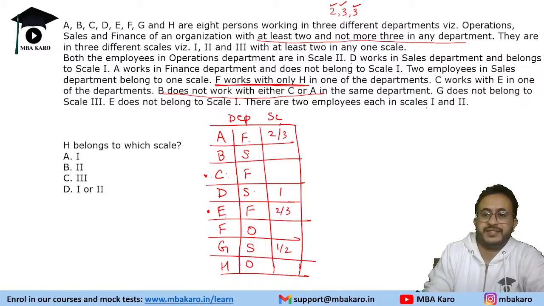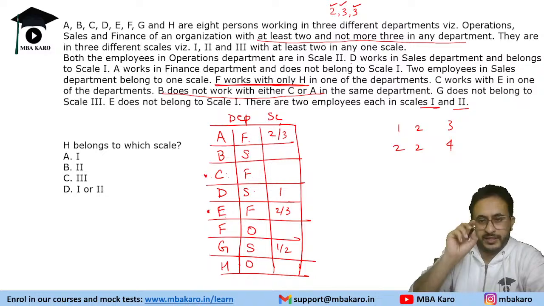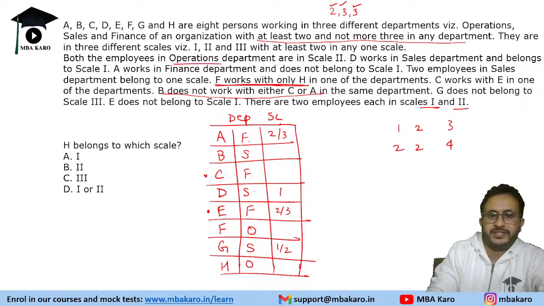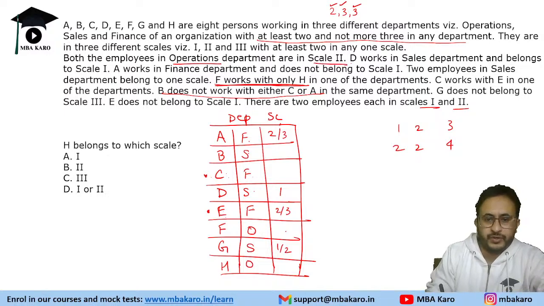There are two employees in scale 1 and 2. So 1 and 2, there are two employees. And scale 3, there are 4 employees. Okay. Now we will go back to the initial employees. Both the employees in operations department are in scale 2. So operations, these are in scale 2.